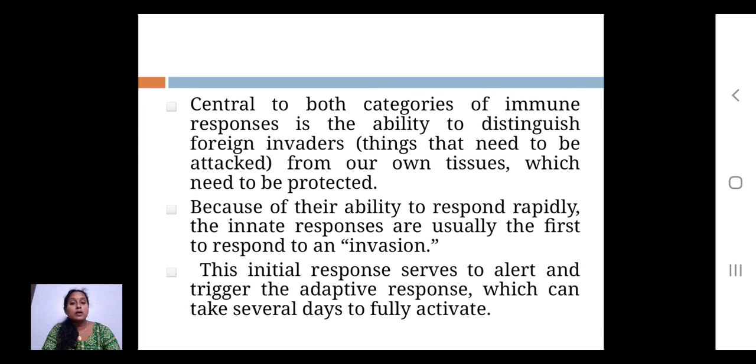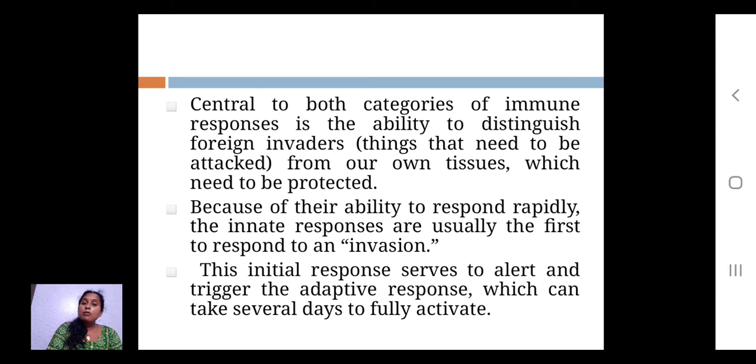Yeah, these are unwanted things or foreign substances. This way they need to be recognized, or differentiated from among the cells. So this initial response serves to alert and trigger the adaptive response, which can take several days to fully advance.